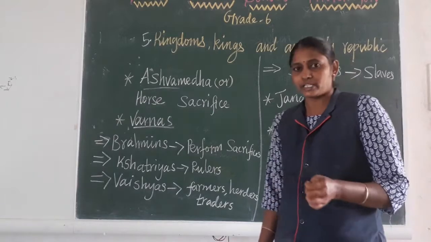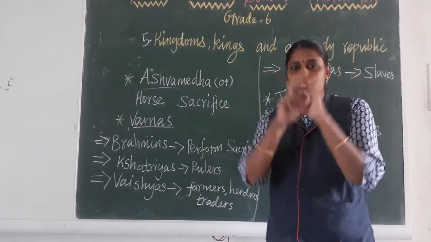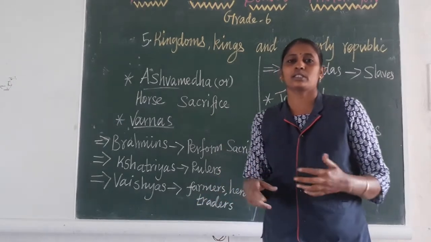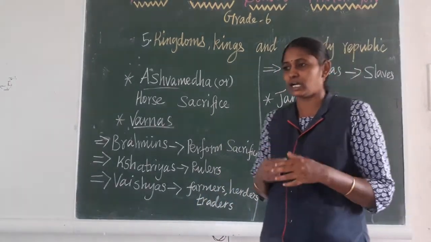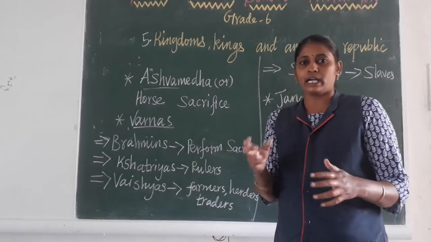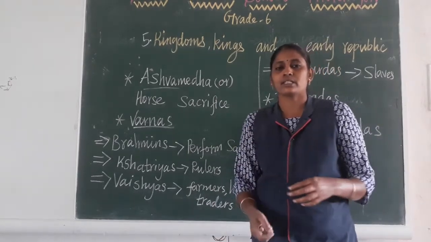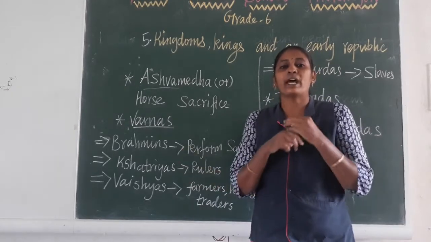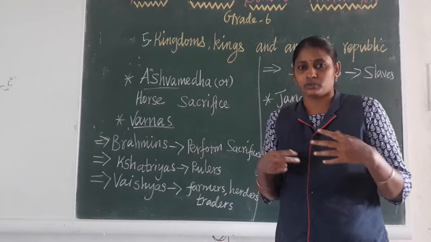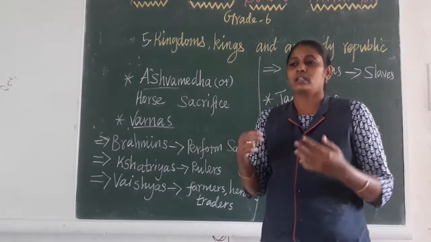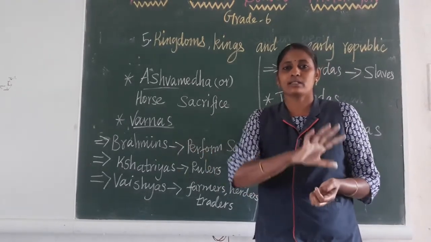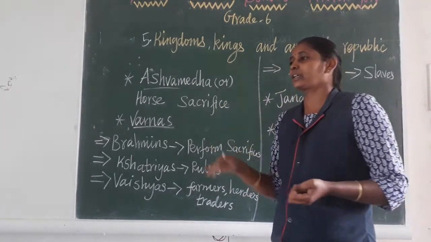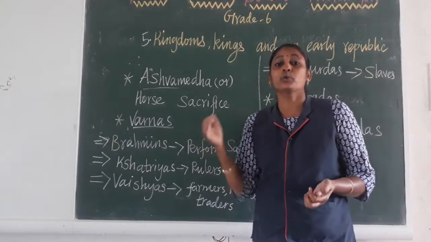That particular ruler decorates one horse fully with gold, silver and precious stones, and conducts the yaga. During the sacrifice they set that horse free. Wherever the horse goes, those places are under the control of the king who conducts the yaga.